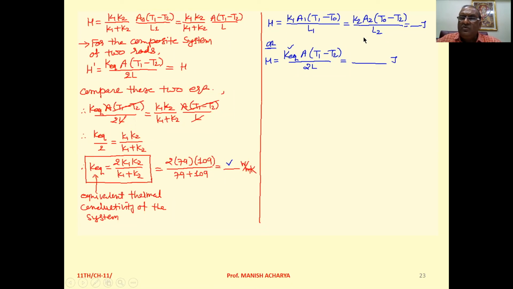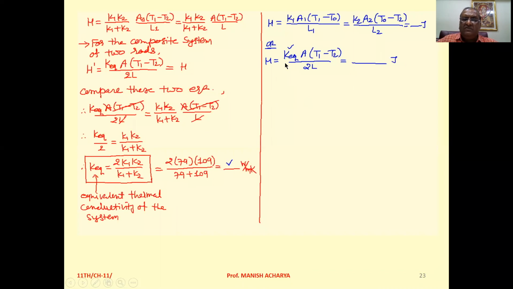Other equation you can write for the brass rod, H equal to K2 A2 into (T0 minus T2) upon L2. Or the third equation you can write for the compound system, H equal to K equivalent into A into (T1 minus T2) by 2L.